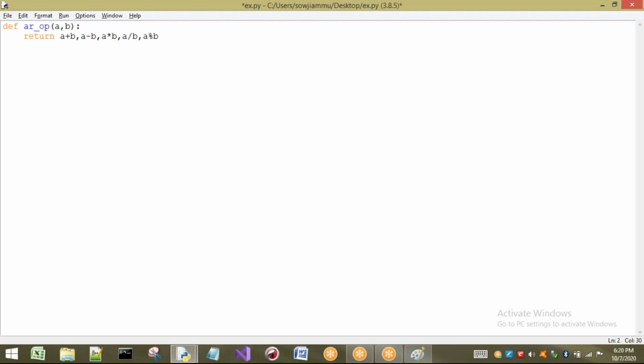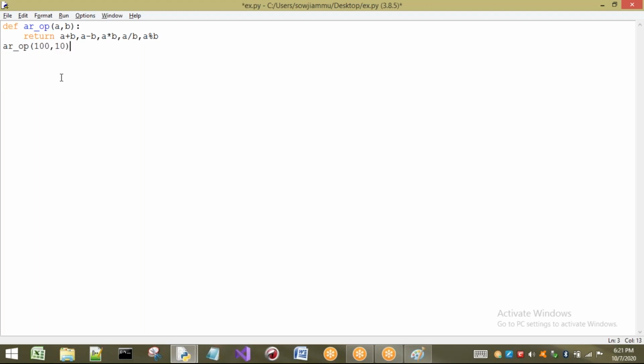Now here I am returning how many values? I am going to return 5 values. One value is generated by the first expression, then the second value, third value, fourth value, and fifth value. Now I have to call this function with 2 values. I am going to consider 100 comma 10, for example.